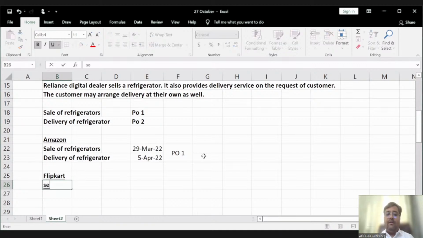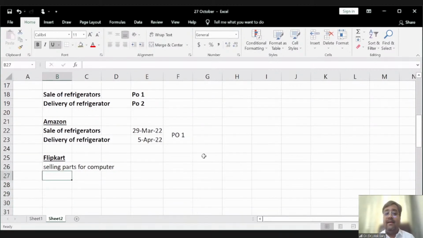So first of all, Flipkart is selling the parts for the laptop, for the computer, right? First Flipkart is arranging and selling. The second one is delivering those parts. And the third one is assembling.